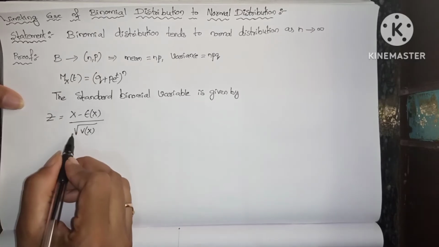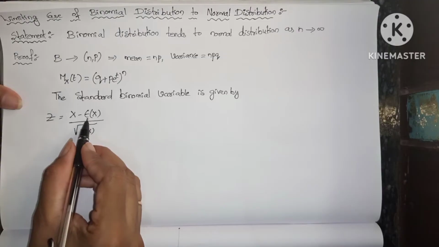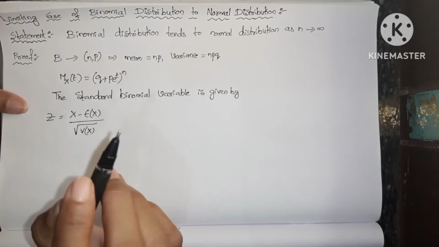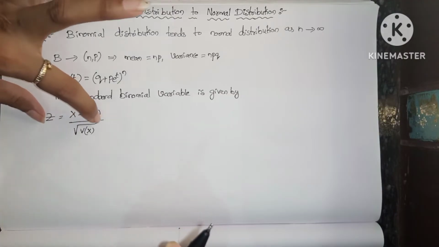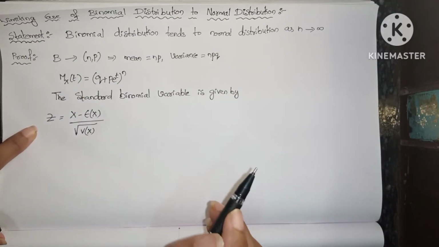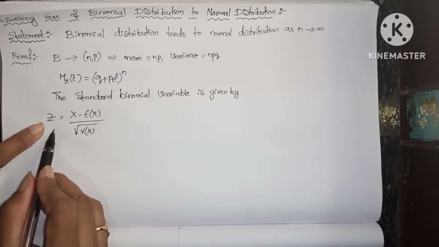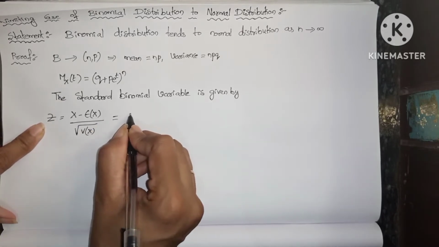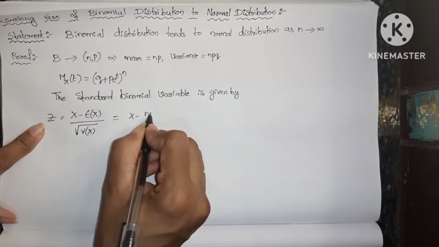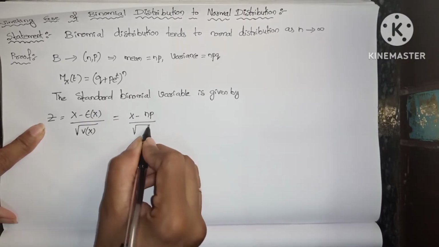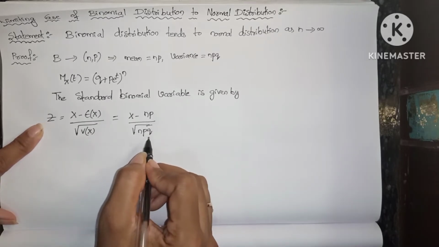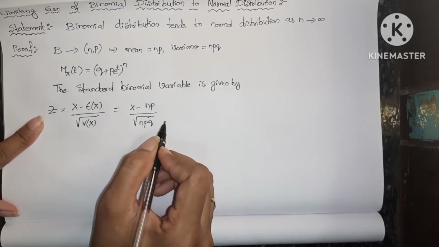V of x is nothing but variance, E of x is nothing but mean. So this is the formula for the standard binomial variable. Here we write mean and variance, that means x minus np by square root of npq.